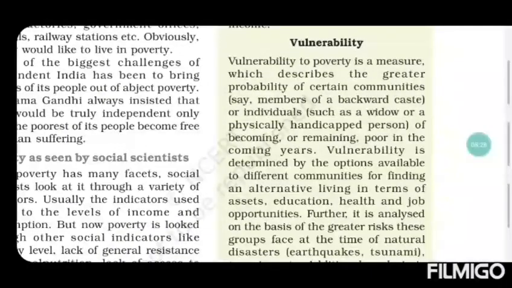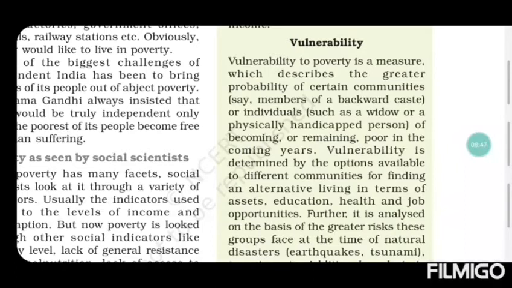Next we have vulnerability. What is vulnerability? Vulnerability to poverty is a measure which describes the greater probability of certain communities becoming or remaining poor in the coming time.